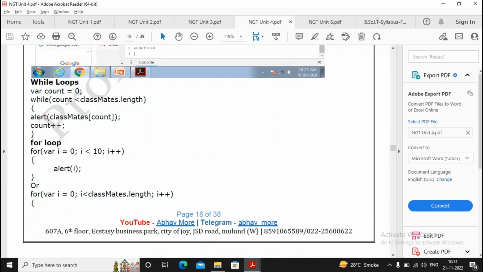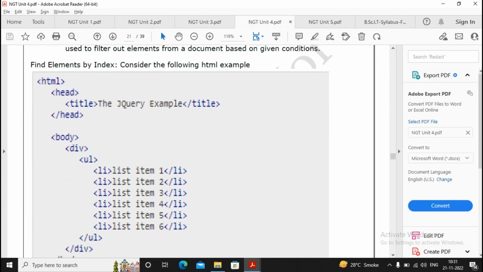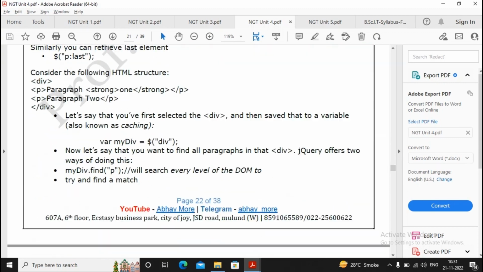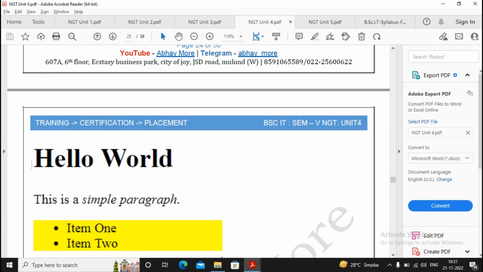So the practicals you must have done, so this will be a little easy. So please read it properly and practice it also. So I don't think you are facing a problem related to writing the answers of jQuery.